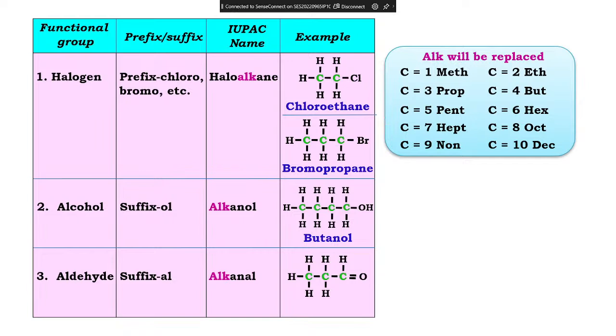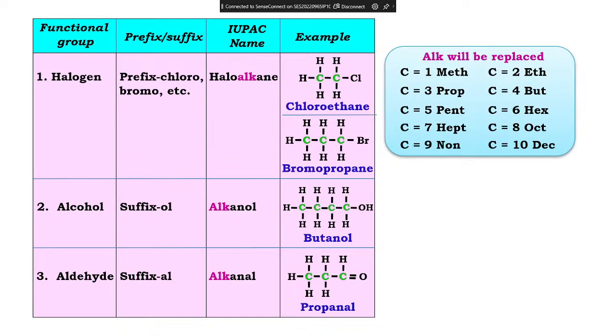And single bond or double bond? Carbon with hydrogen, it is single bond. Don't consider this C double bond O as a double bond, this is nothing but aldehyde. The rest of the carbon is single bond. So this is nothing but propanal. Did you all understand?